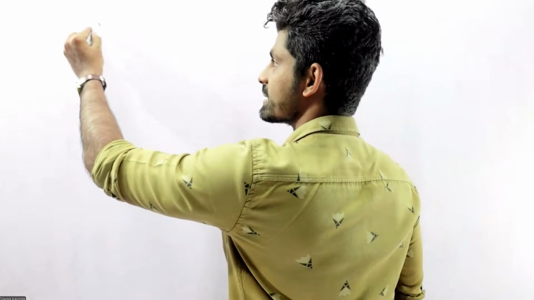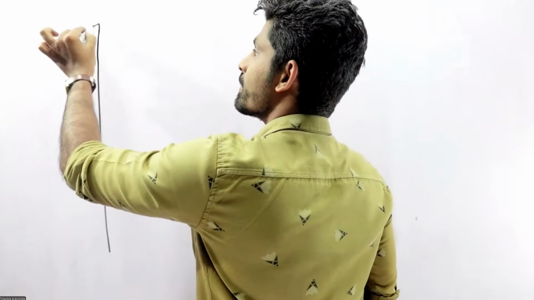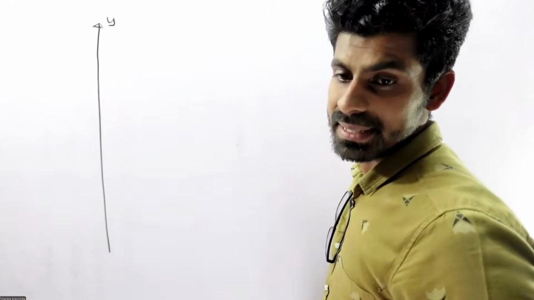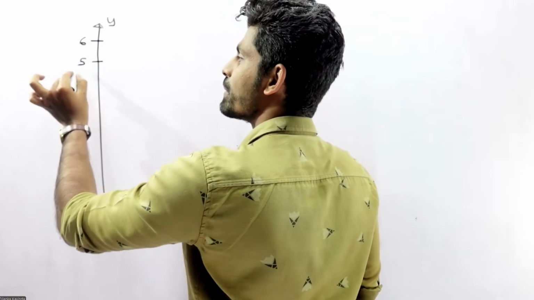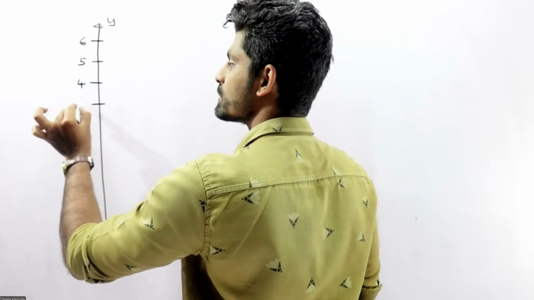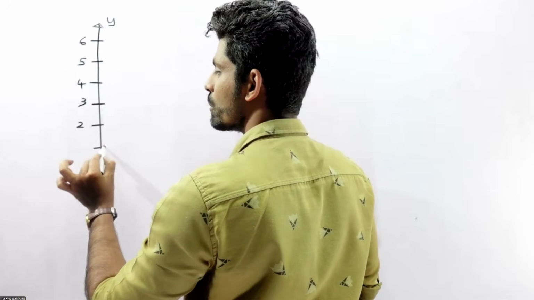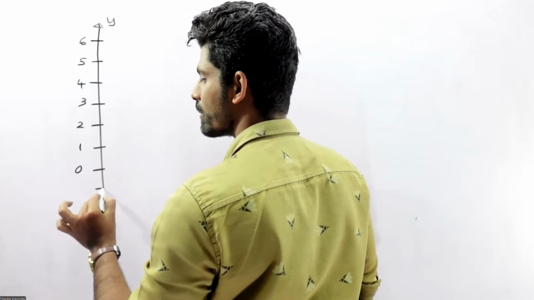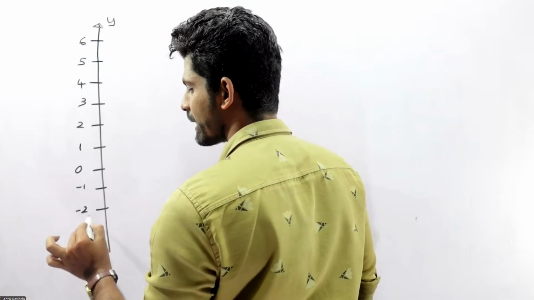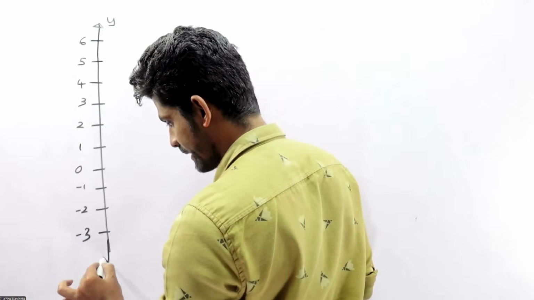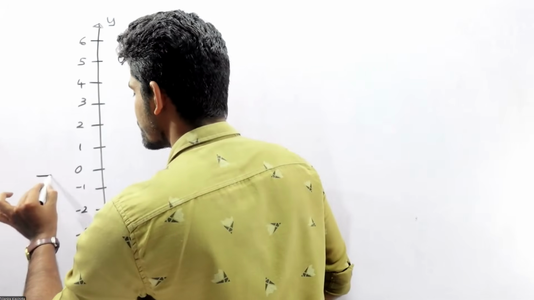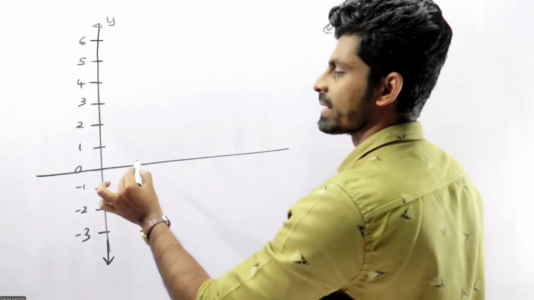Minus 1 to 6. This is the y-axis. Plus 6, 5, 4, 3, 2, 1, 0, minus 1, minus 2, minus 3, right? Okay. Let's try to draw this one.